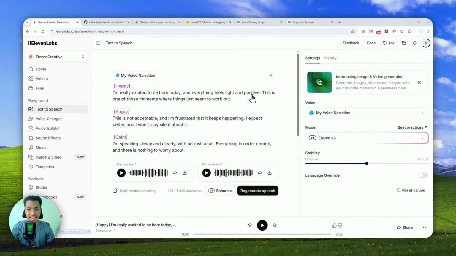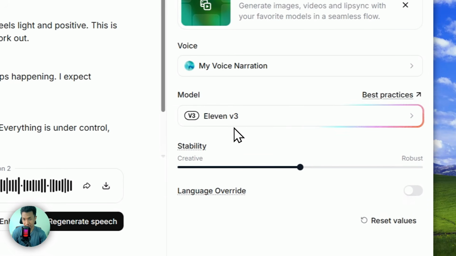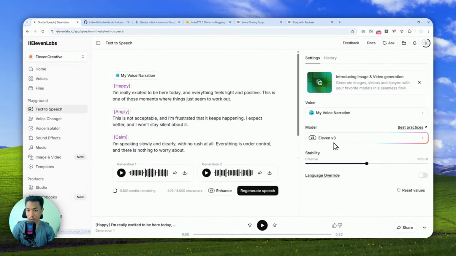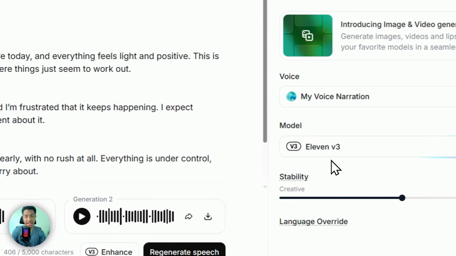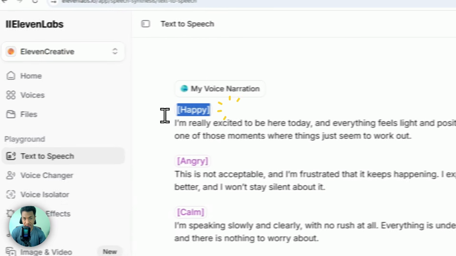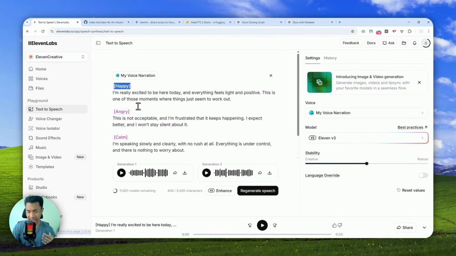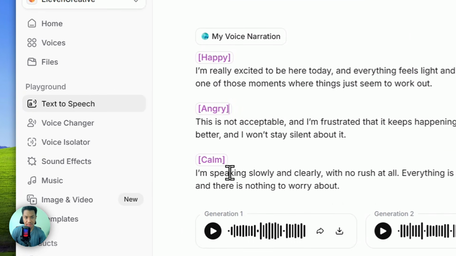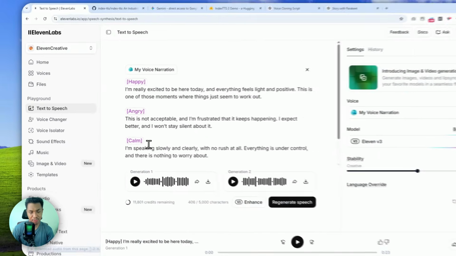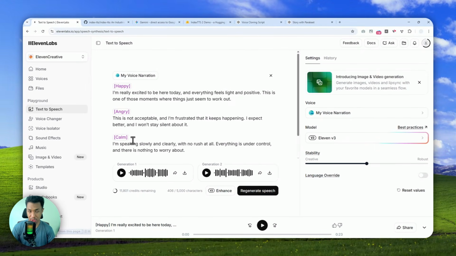Alright, so this is ElevenLabs and they recently just released version 3 of their model. This is their latest AI model for turning text into speech, and one feature that I really like from version 3 is you can essentially control the emotion of the character in the text itself. You can make the voice sound happy, angry, calm, sad, etc. And this will make the audio sound more human and more natural, which is really cool.